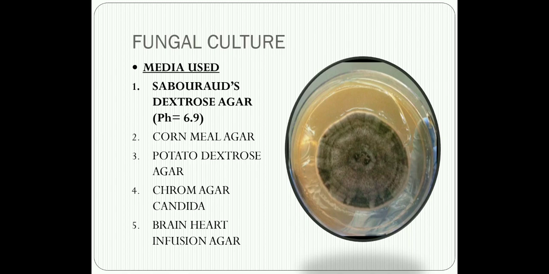Now the next media which is used is corn meal agar, which is usually a nutritionally deficient medium. We use corn meal agar to demonstrate spore production in a fungi. We demonstrate certain spores which are called chlamydospores, which is usually seen in Candida albicans. And then potato dextrose agar is usually employed to increase the sporulation, especially in the molds. Even if you don't have any other media, if you just grow the fungi on cut potato pieces, you will see that these molds sporulate very rapidly in the potato dextrose agar.